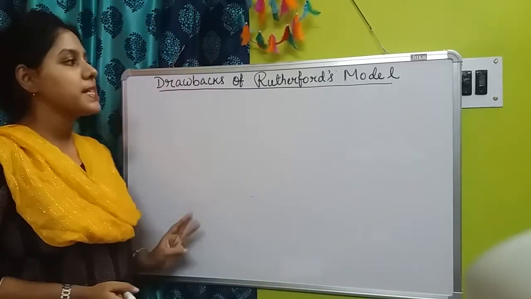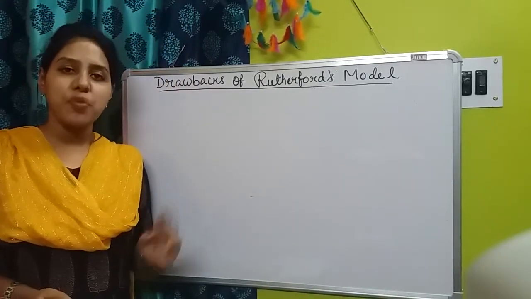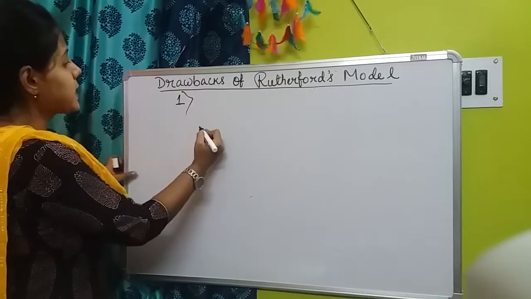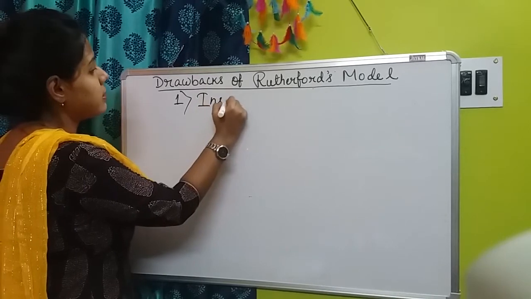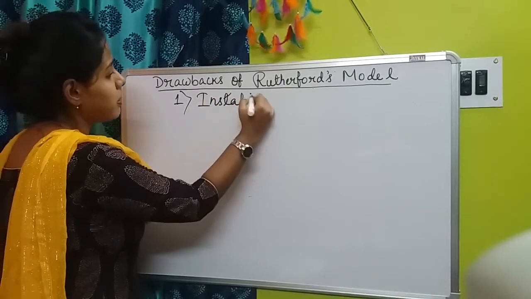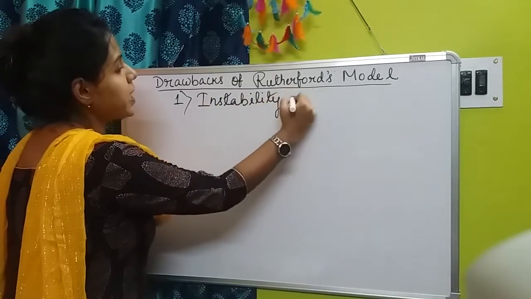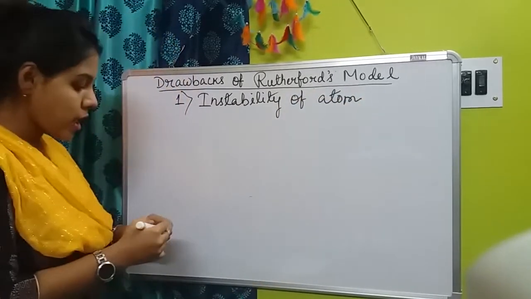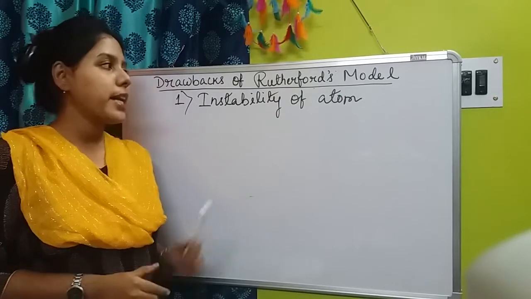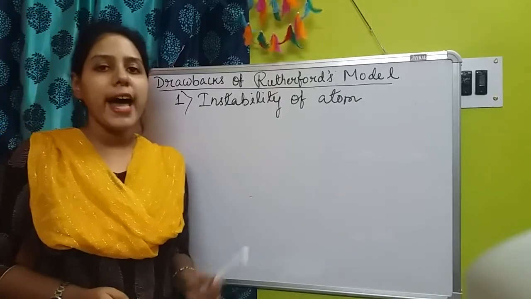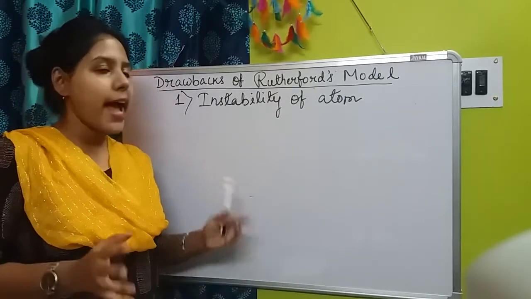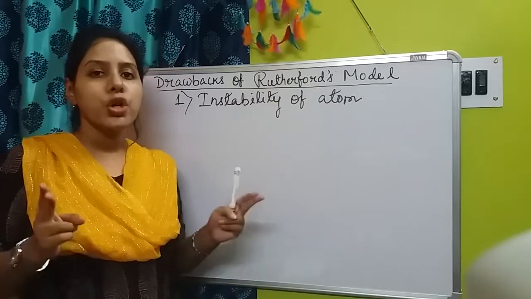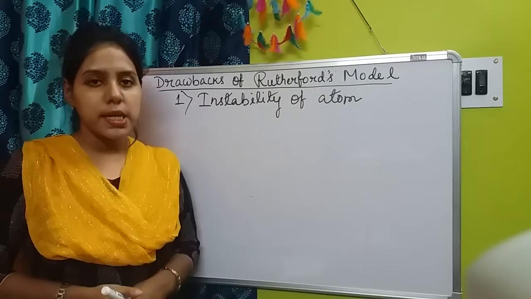So there are basically 3 drawbacks or 3 limitations. The first one is instability of atom. I think you can remember that in Rutherford's model we have learnt that the atoms are quite stable because of the presence of two types of opposite forces.